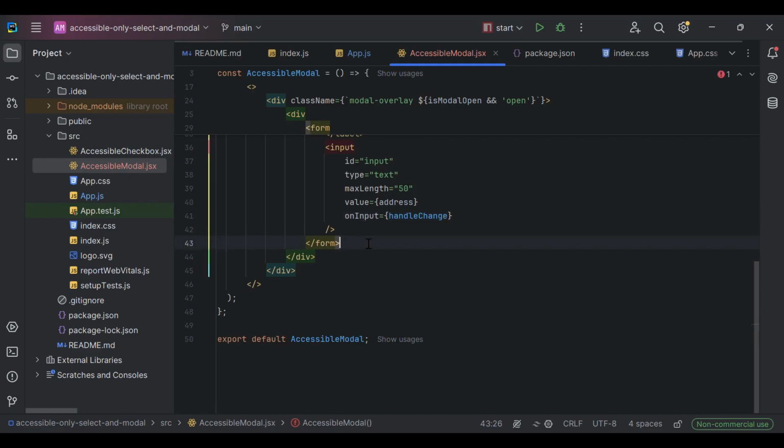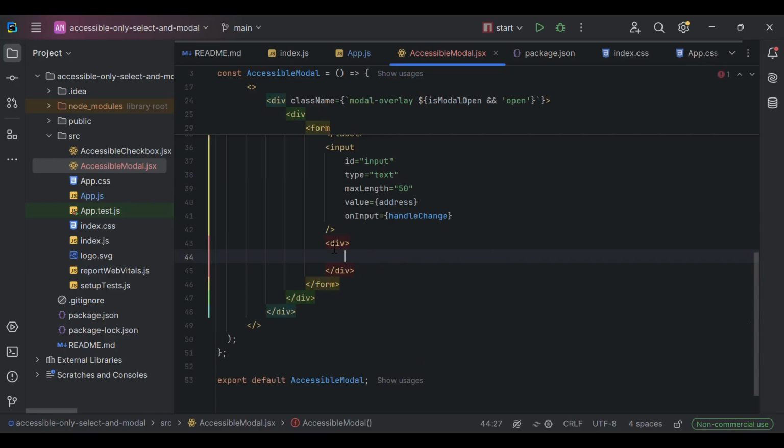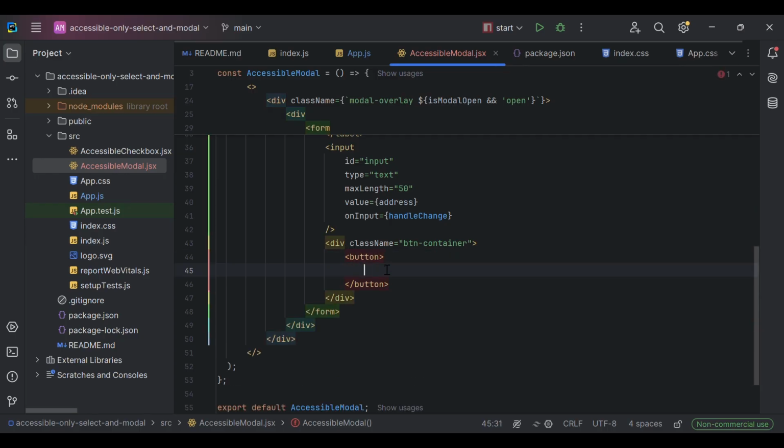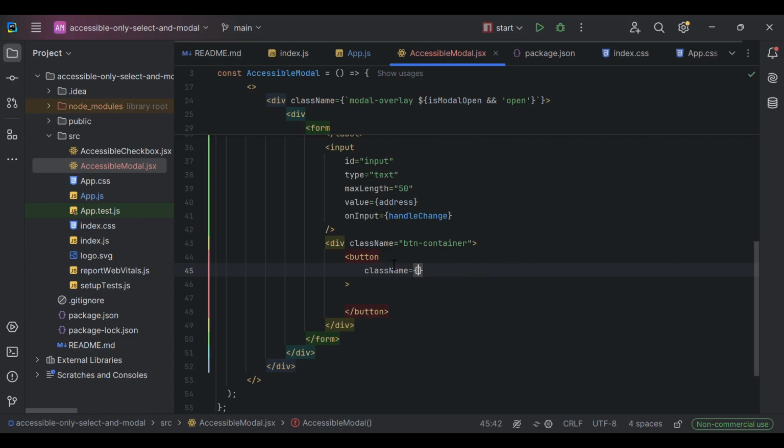Also, we are going to create a container for buttons, a div, and we are going to give it a class name of btn container. And here we are going to create two buttons, cancel and save. So button 1, we're going to give it a class name of UI icon button send.